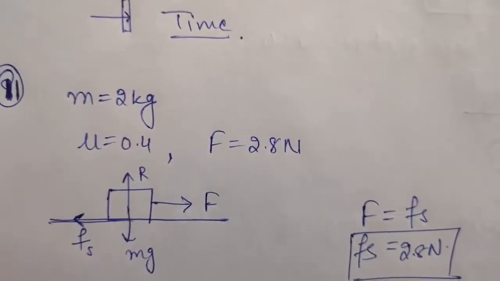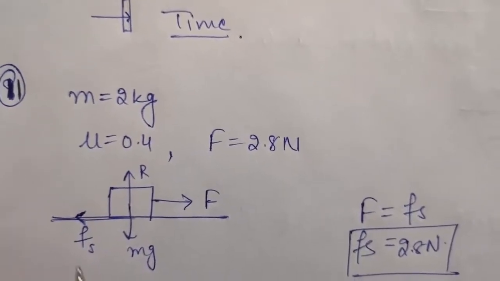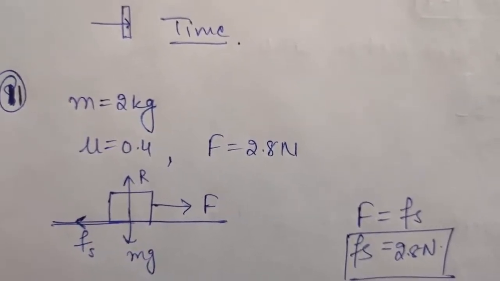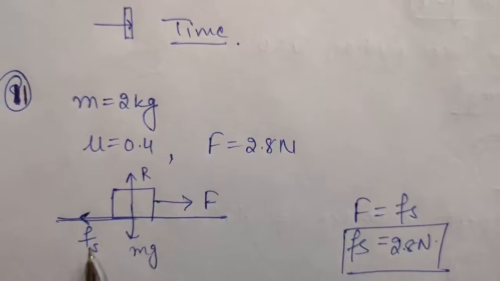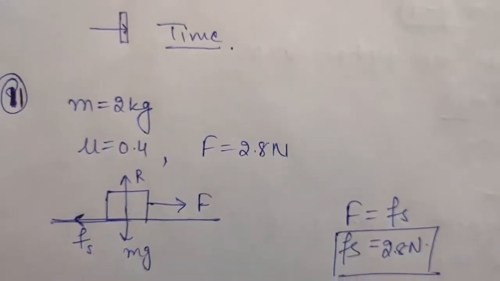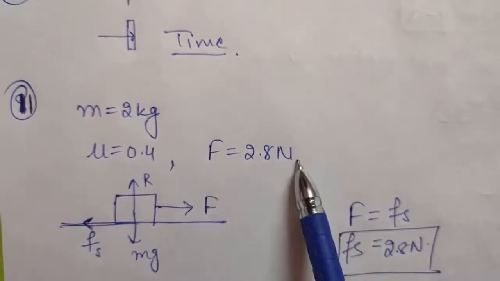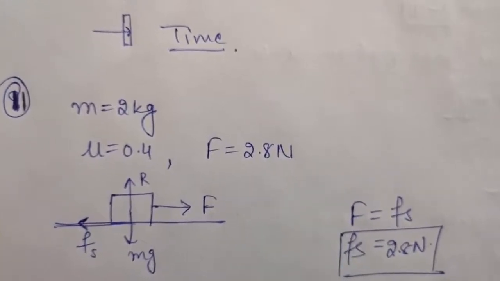So again, this is a simple question. Because this is static friction, that means the motion has not already started. Therefore, this F and this force of friction will be equal to each other. So you can say the force of friction will be equal to the force applied, that will be 2.8 Newtons.